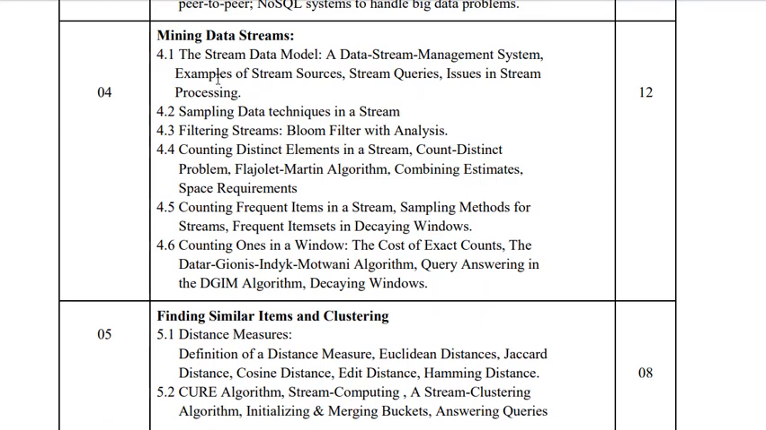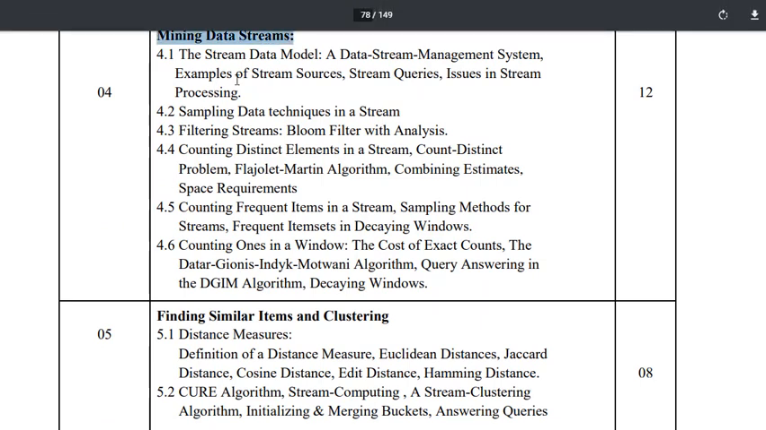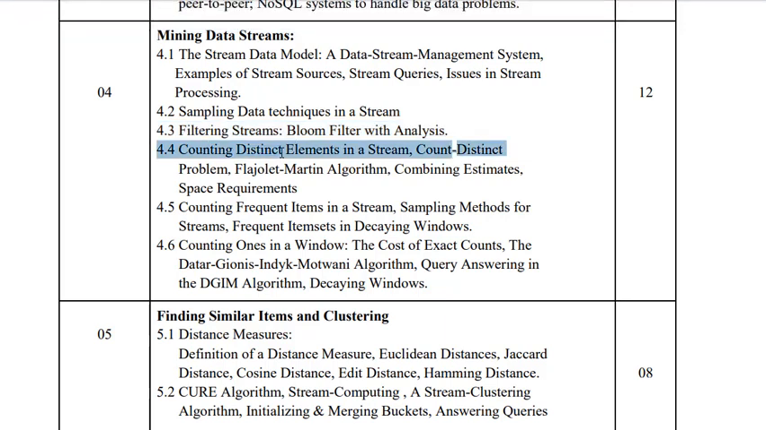The fourth unit is mining data streams. There is a data model, and there are some filtering concepts, that is Bloom filter and counting distinct elements. Let us discuss these concepts one by one. Now what exactly is happening here? The stream data model takes the readily available data. What is readily available data? The users which are active right now, the users which are live right now.